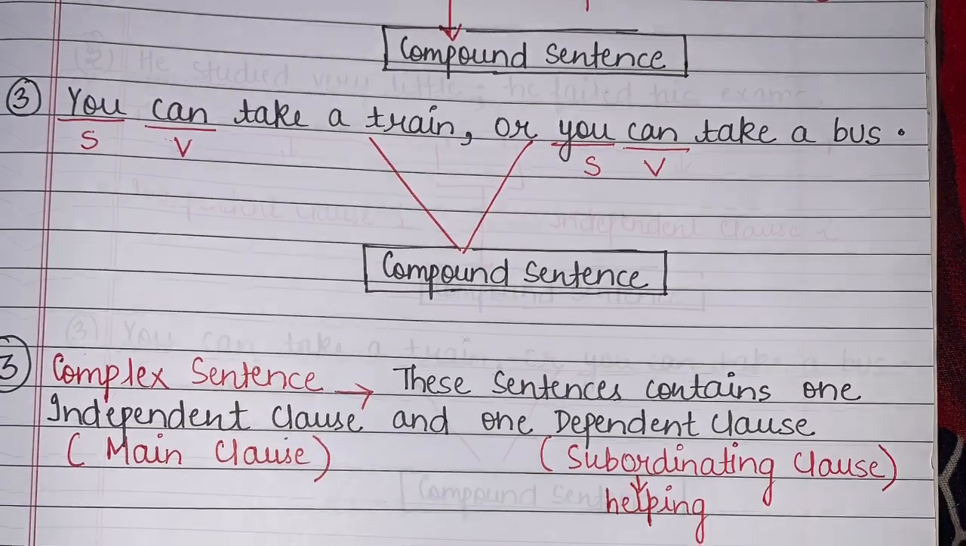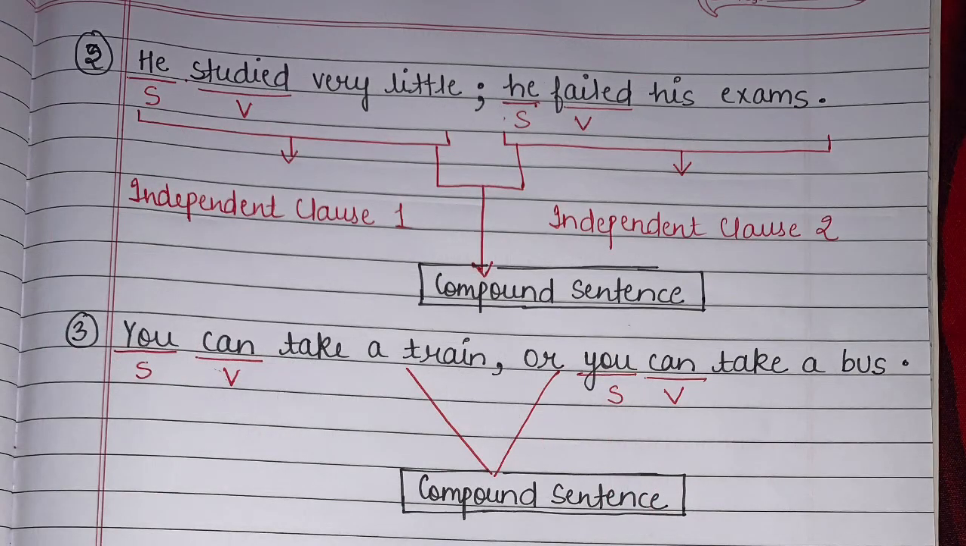Let's see the second example. He studied very little, semicolon. He failed his exam. So both these clauses are related to each other, right? He studied very little, that's why he failed his exam, isn't it? So let's see this one. He studied very little. This is my independent clause 1. He failed his exam. This is my independent clause 2. So together both these clauses combine to form a compound sentence.